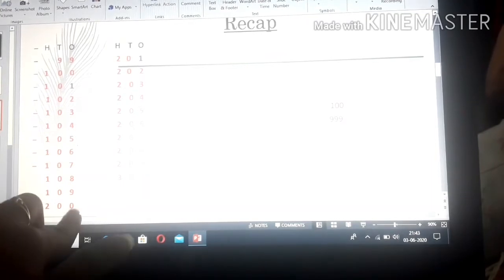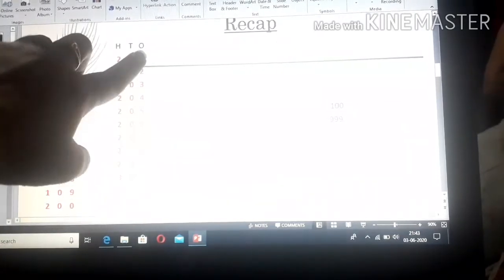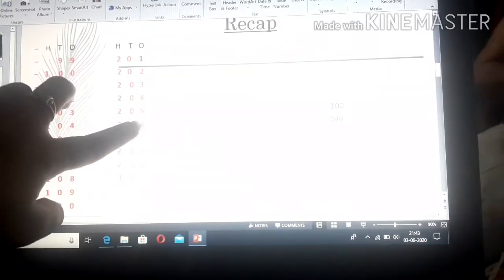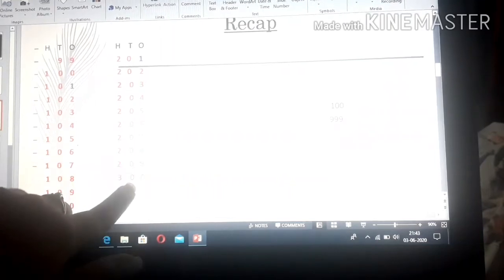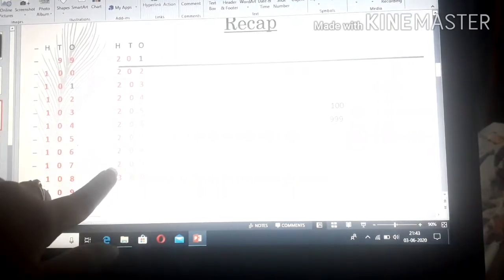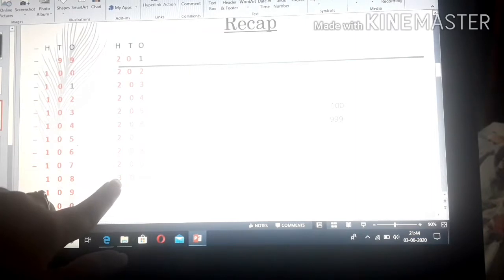After 0, only the ones place number changes, children: 0, 1, 2, 3, 4, 5, 6, 7, 8 and 9, and the remaining tens and hundreds places remain the same. But after 9 what comes again? 0. The tens place 0 remains the same and the hundreds place 2 becomes the next number, that is 3.